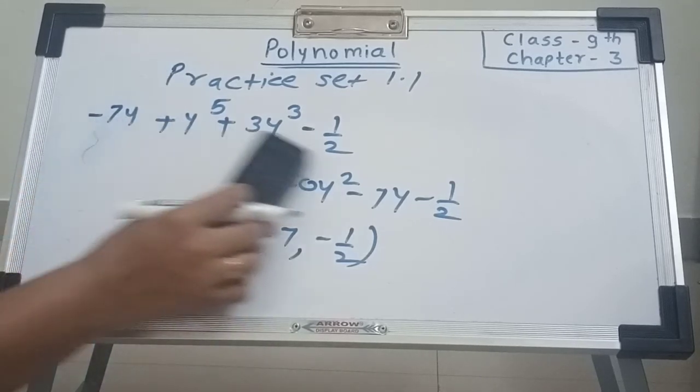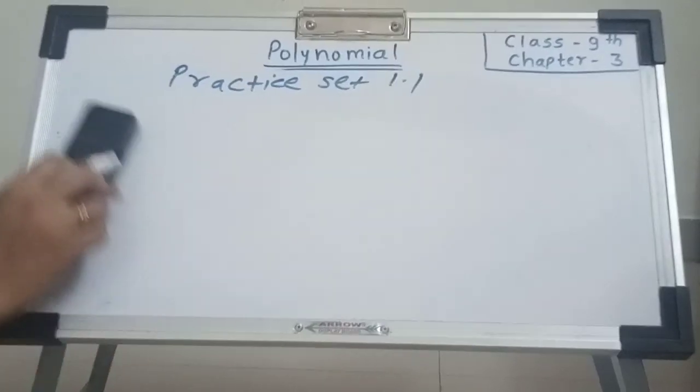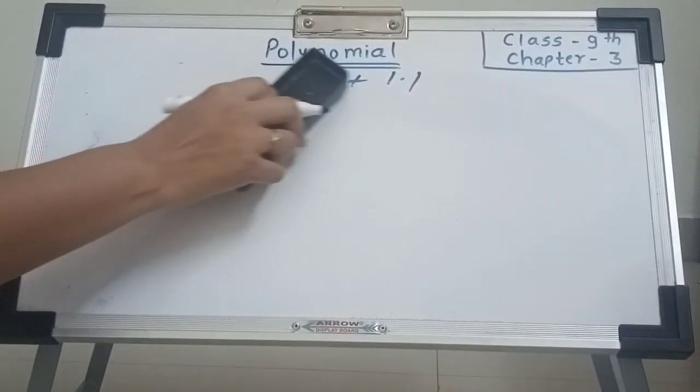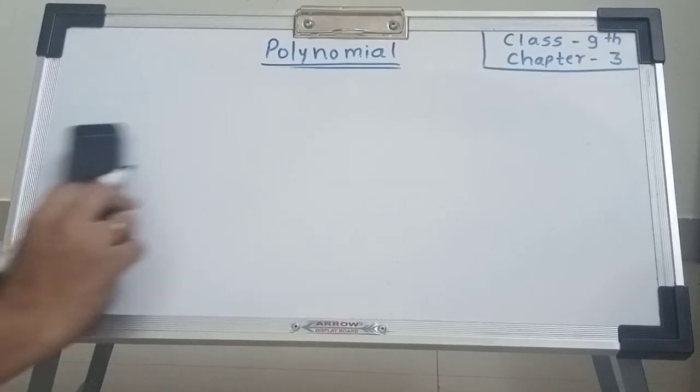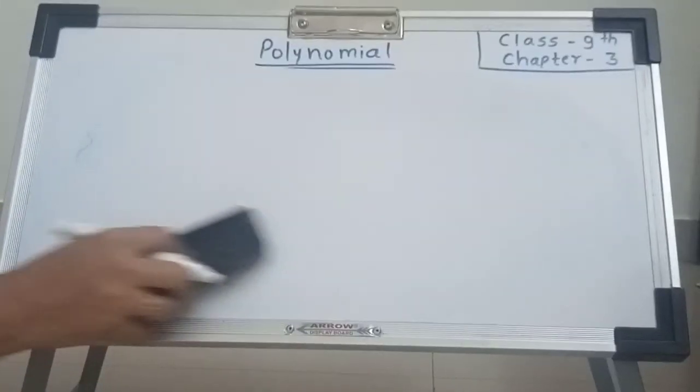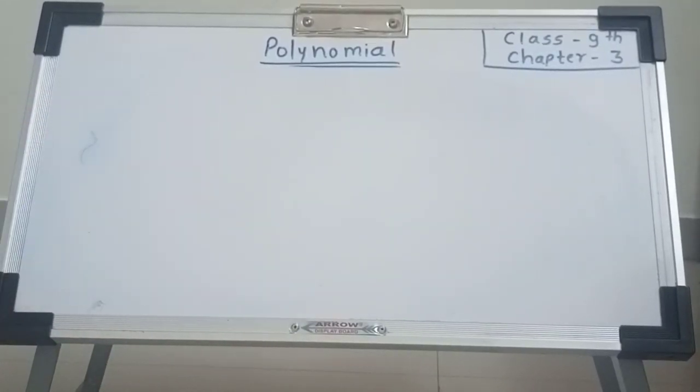Okay. In this practice set, all the examples are based on coefficient form and standard form. We solved all these examples. Understand what is coefficient form and standard form, and the types of polynomial based on degree and based on number of terms. Okay. In the next lecture, we see practice set 1.2 and operations on polynomials: addition, subtraction,